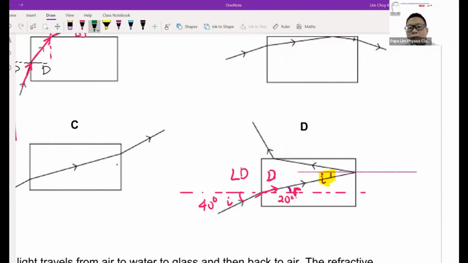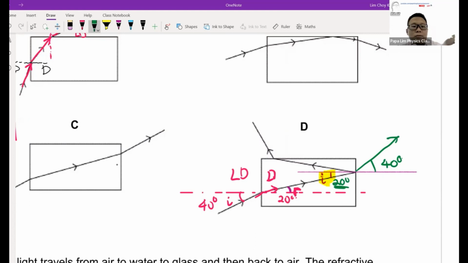Similarly, if I hit the surface at 20 degrees, I should exit the surface at 40 degrees. This is what the principle of reversibility means: the angles work in both directions. So it should bend away and be at 40 degrees.